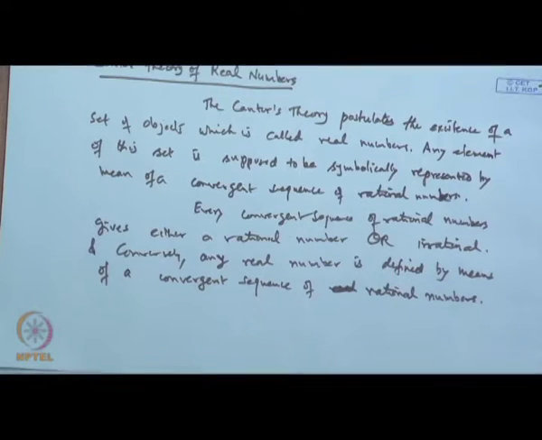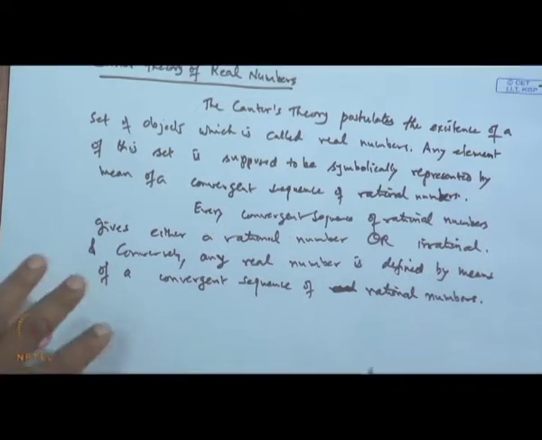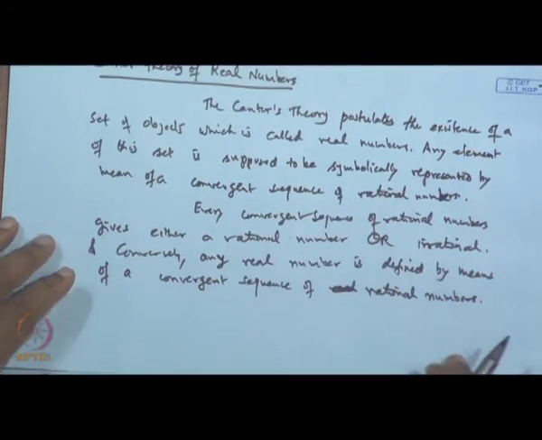So, this is the theory given by Cantor, and this is known as Cantor's theory of real numbers.